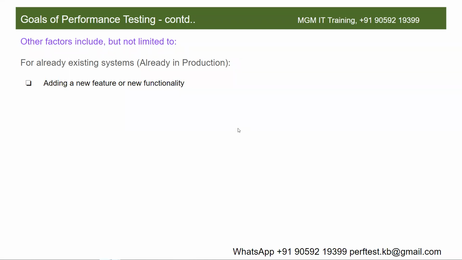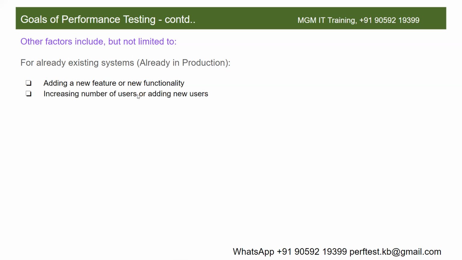Correct. In Redbus, a new feature called change travel date was introduced last year. Whenever such a new feature is introduced into an application, even though it is an already existing system, we have to do performance testing. For IRCTC, a new feature called confirmation probability was introduced 2 years back, isn't it? Whenever such a new feature is introduced, we have to do performance testing, even though it is an already existing application.